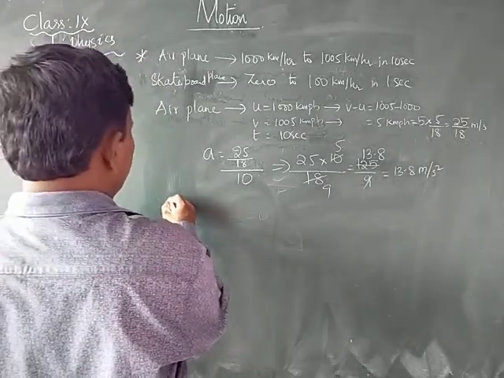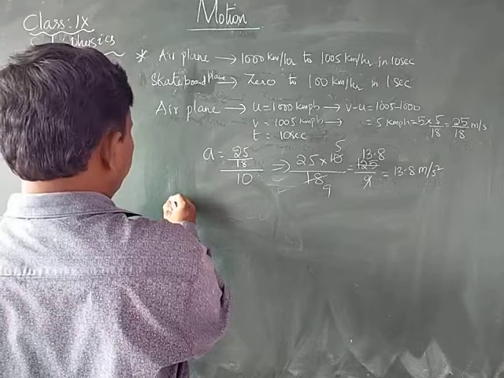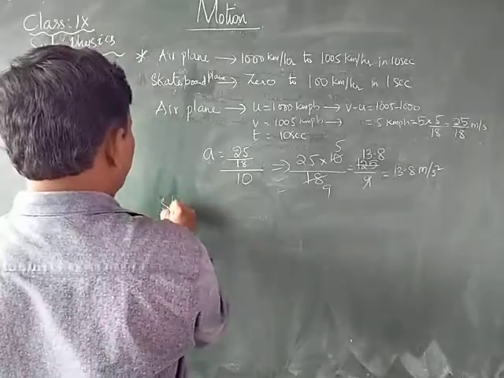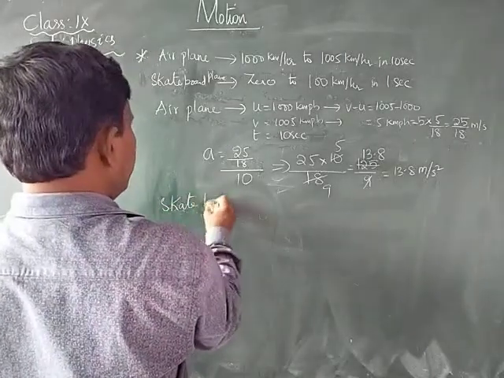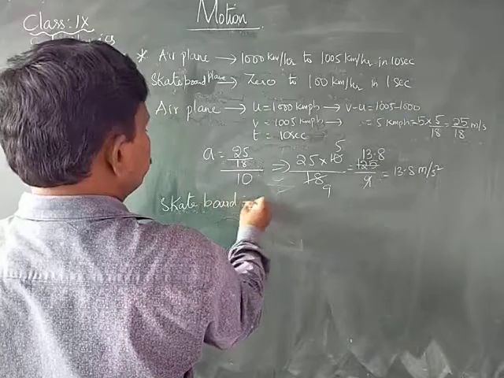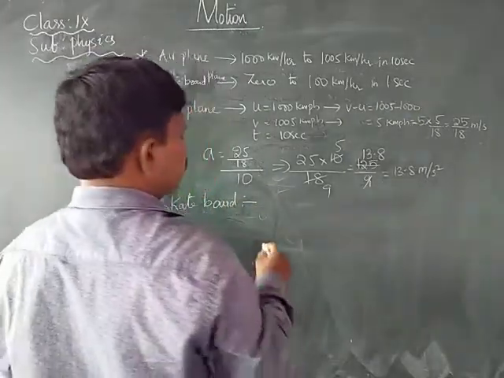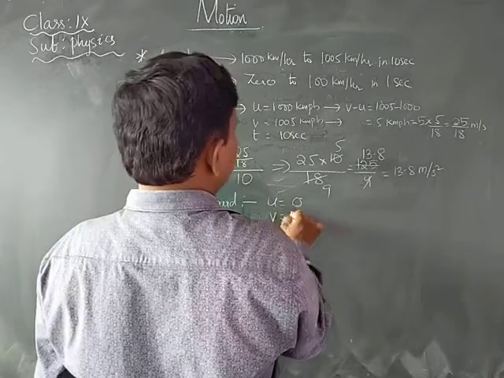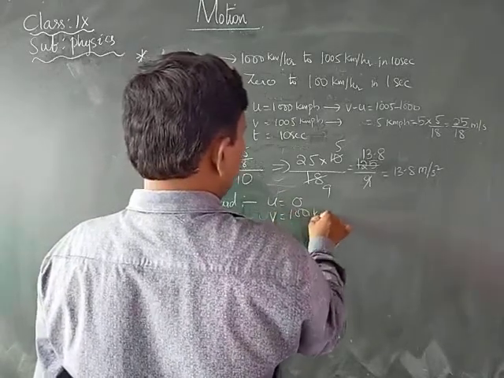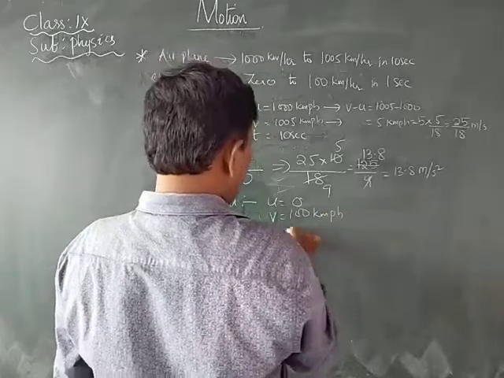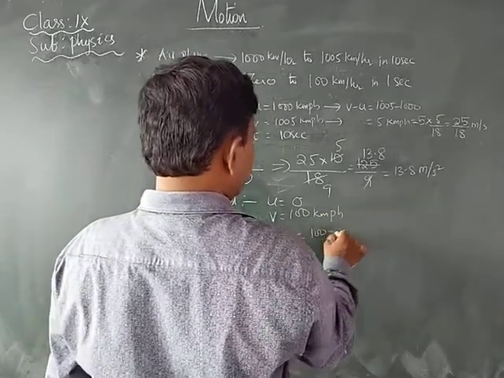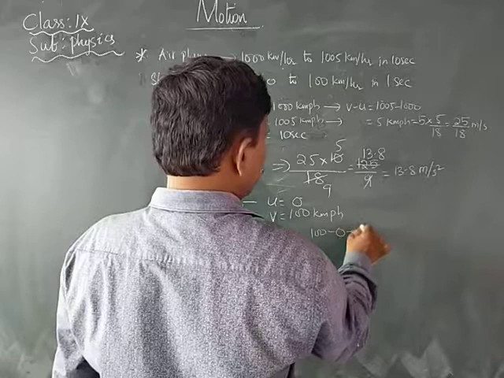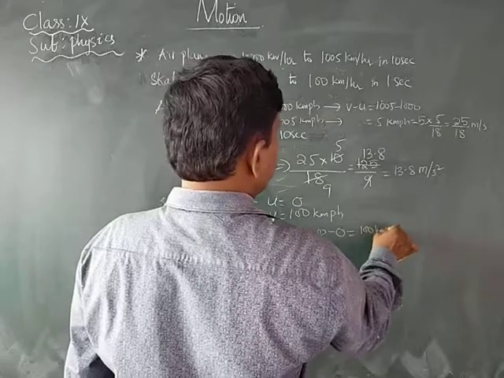Then what is the acceleration of the skateboard? That is 0 to 100 kilometers per hour. The initial velocity is 0, and the final velocity is 100 kilometers per hour. Then V minus U is equal to 100 minus 0, that is 100 kilometers per hour.